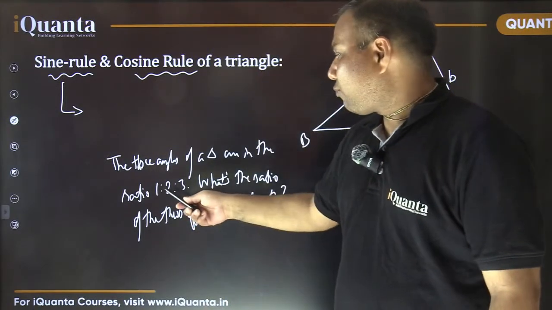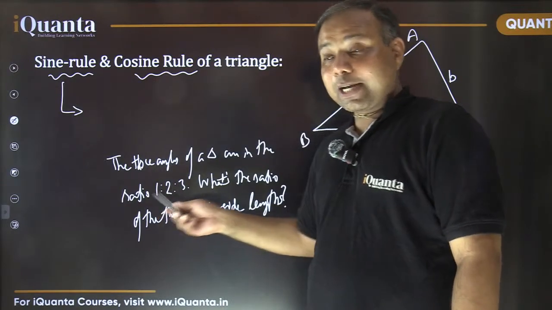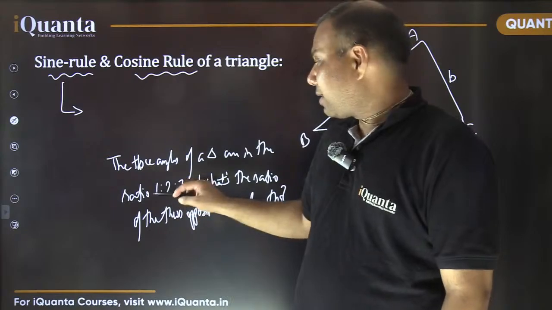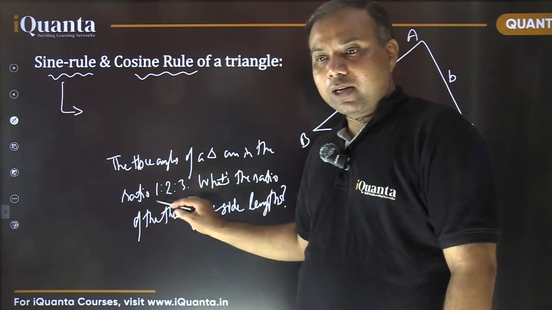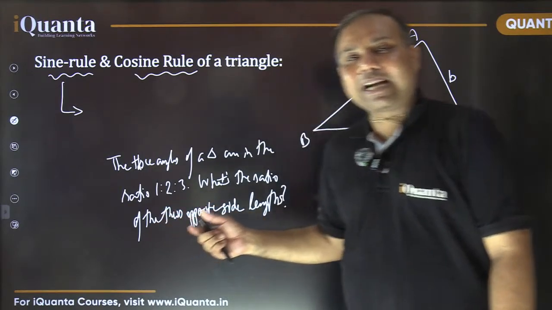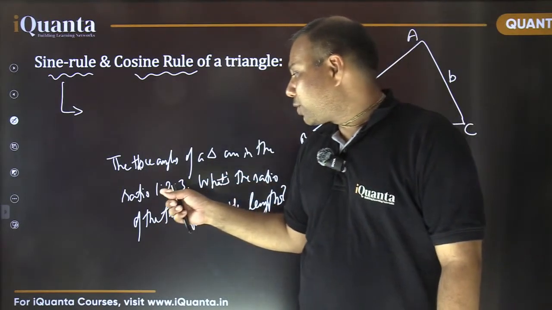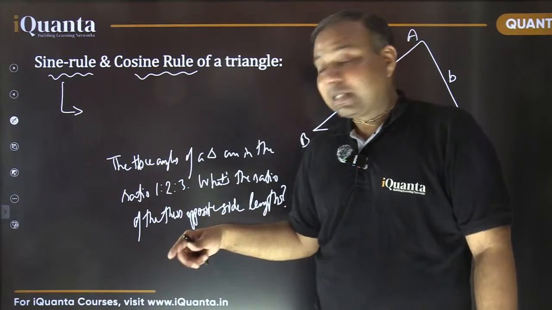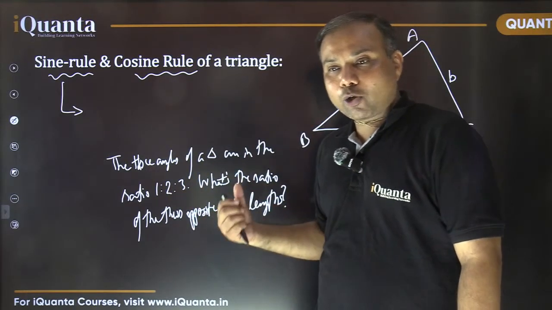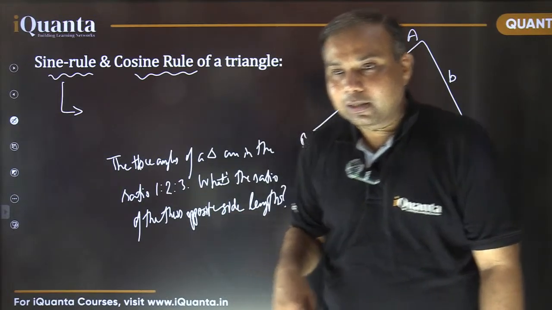Of course, 1 is the smallest angle here. 1, 2, 3 is the ratio of the three angles. So the smallest angle has the ratio 1, and 3 is the largest one. So what about the side lengths? Of course, the side length opposite to the smallest angle would be the smallest, and the side length opposite to the largest angle would be the largest. But is the ratio going to be 1:2:3 only?